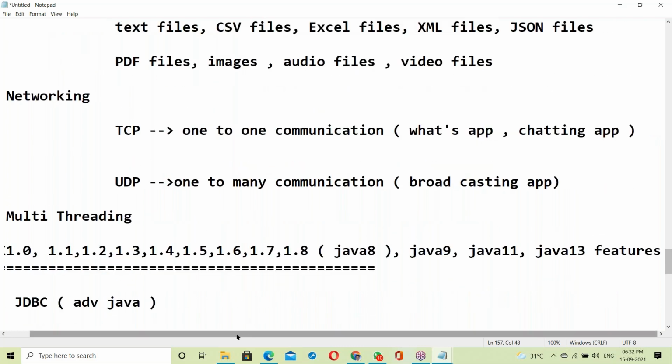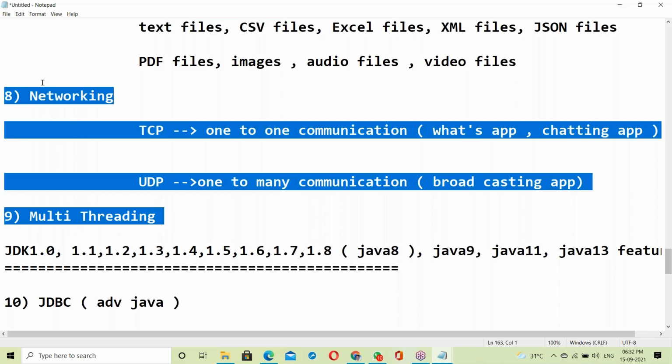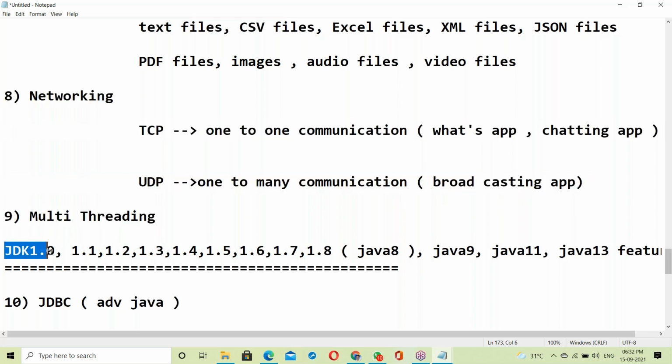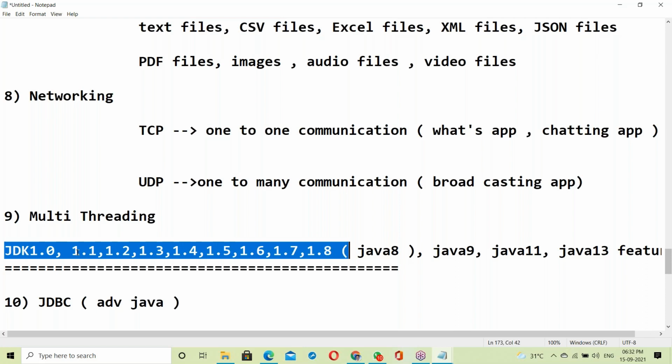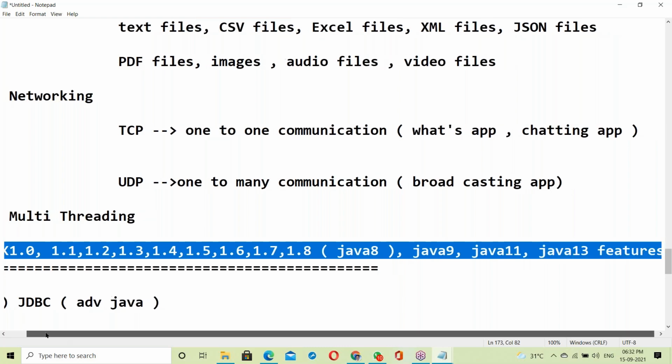Next is networking, TCP and UDP applications. Next, multi-threading. Up to this is our syllabus. After finishing multi-threading, the final topic is version-wise features: 1.0, 1.1, 1.3, 1.5. Java 8, Java 9, Java 11, up to 13 features we'll discuss.